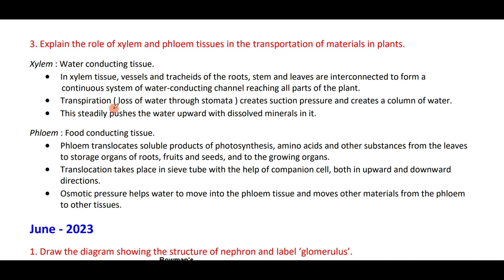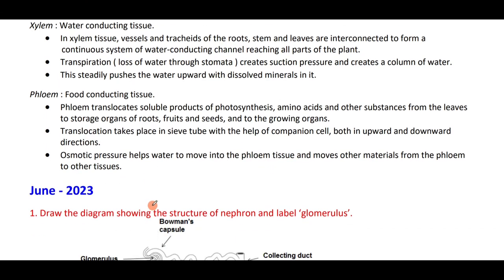Phloem is a food conducting tissue. Phloem translocates soluble products of photosynthesis, amino acids and other substances from the leaves to storage organs of roots, fruits and seeds and to the growing organs. Translocation takes place in sieve tubes with the help of companion cells, both in upward and downward direction. Osmotic pressure helps the water to move into the phloem tissue and other materials from the phloem to other tissues.